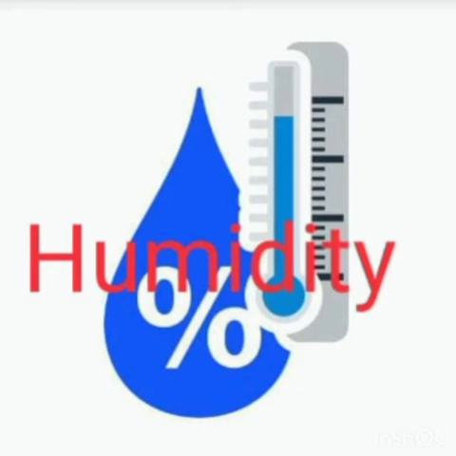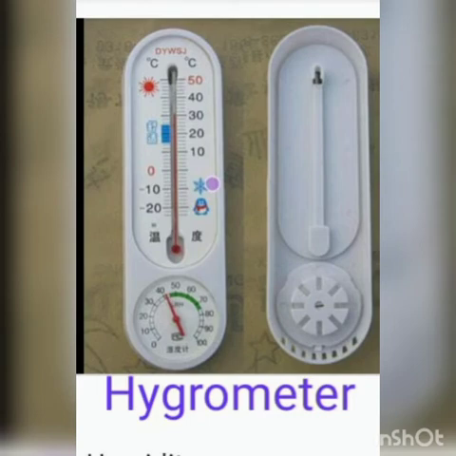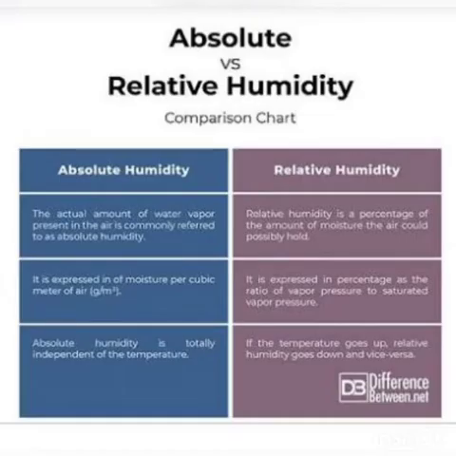So what is humidity, children? Yes, the amount of water vapor present in the air is known as humidity. The presence of water vapor changes from place to place. If the humidity is high, then the temperature is also high. If the temperature is low, the humidity is also low. Then there is an instrument called hygrometer, which is used to calculate humidity. What is the name of the instrument? Yes, hygrometer.